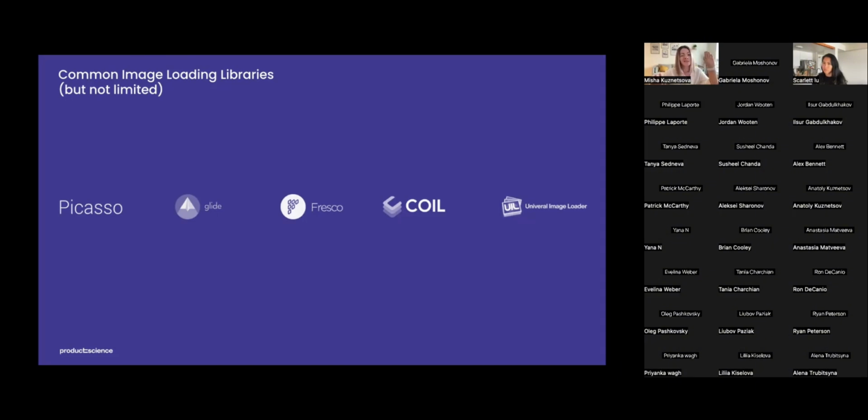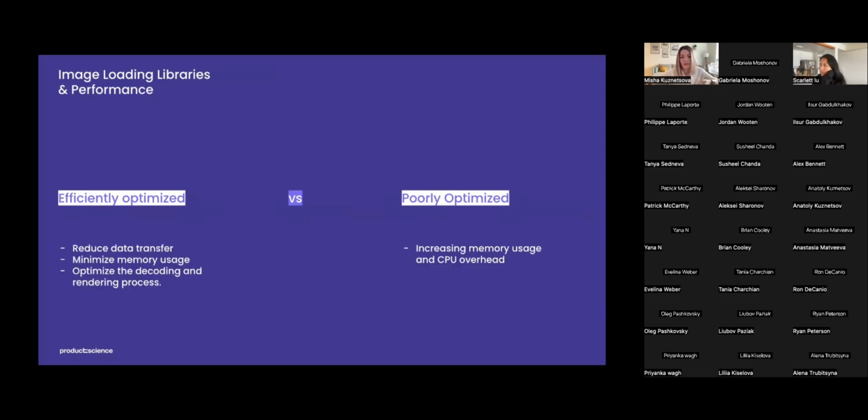However, it requires a slightly higher level of expertise to get started compared to other options. Coil, in a sense, aimed to modernize image loading by leveraging the power of Kotlin coroutines. Universal Image Loader is a flexible image loading library with a wide range of customization options. All these libraries provide efficient ways to load, display, cache, and manipulate images within an app. The choice of the library depends on the specific requirements and preferences of the particular app.